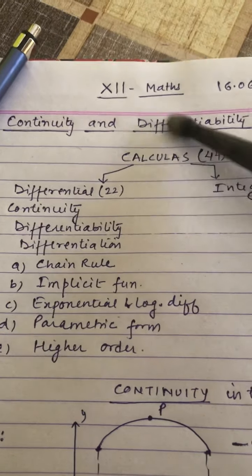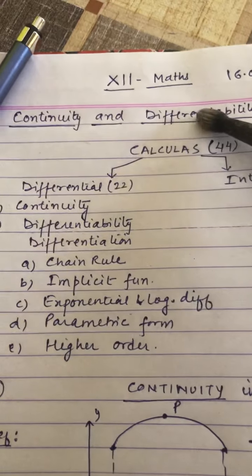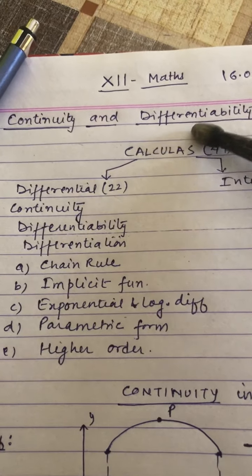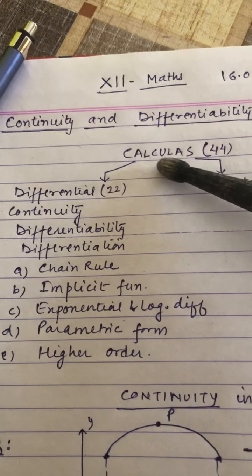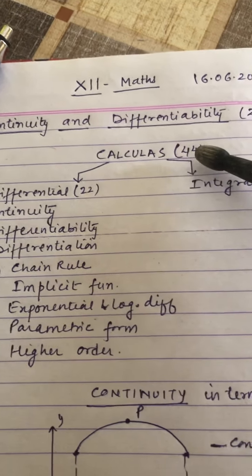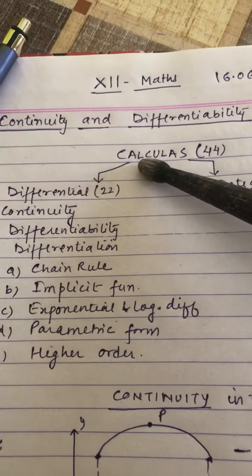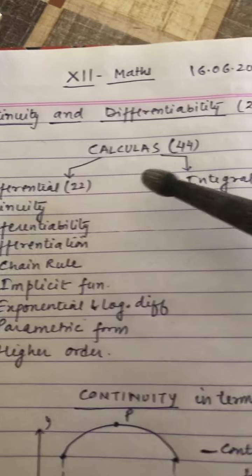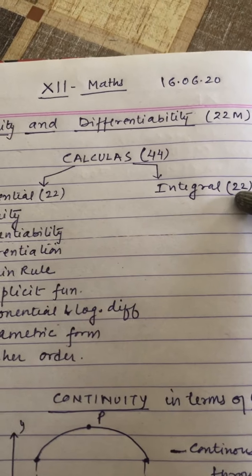Now, today we'll start the topic continuity and differentiability. As we know, it is the most important topic which comes under the category of calculus. Now, calculus is again divided, the weightage for calculus is 44 marks. It is divided into two sections. One is the differential calculus, 22 marks, and second is the integral calculus, again 22 marks.